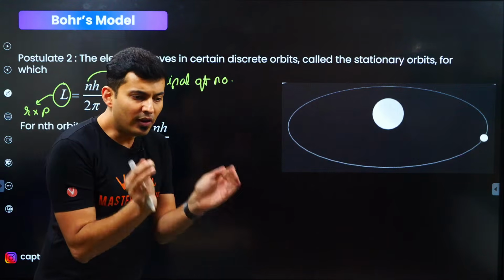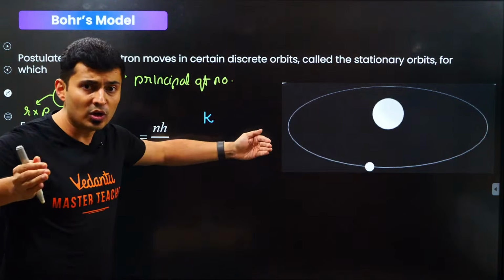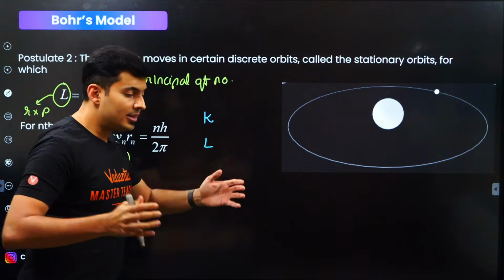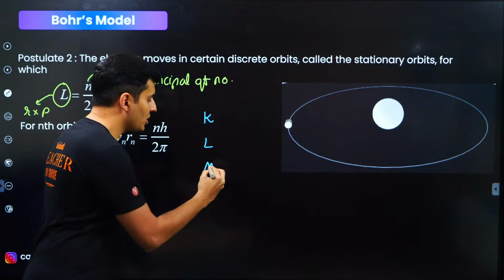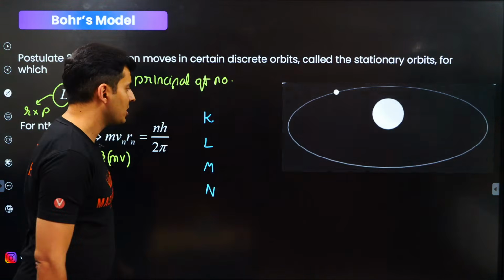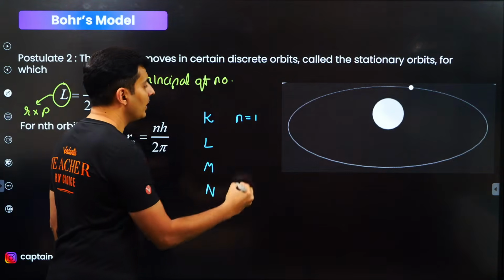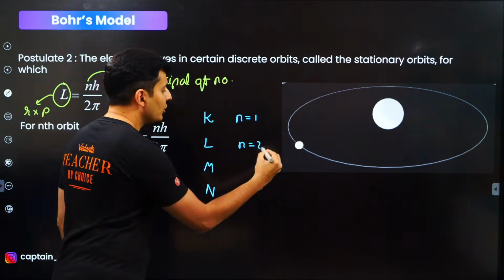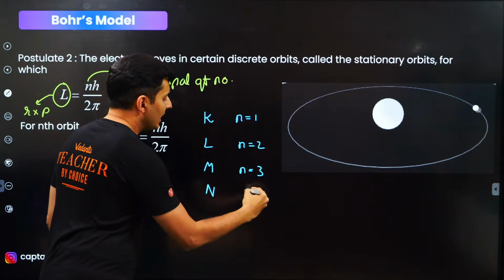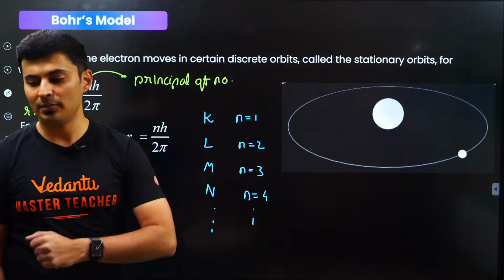The first shell is called K. The next orbit is called L. The next orbit is called M shell. The next orbit, where the electron can revolve, is called the N shell. For K shell, the principal quantum number n is equal to 1. The next shell, it is 2. Next shell, it is 3. Next shell, it is 4, and so on and so forth. You can use the remaining alphabets.